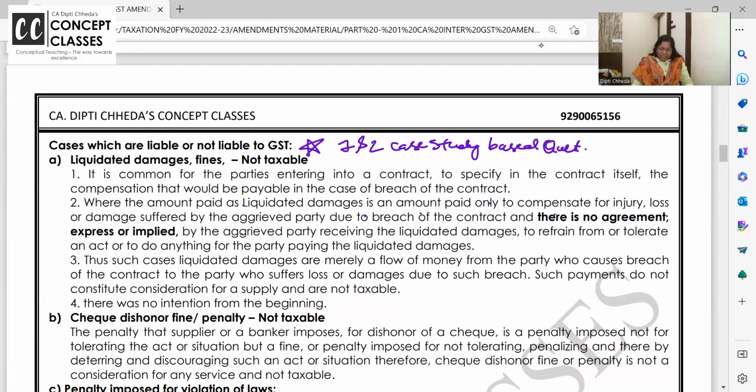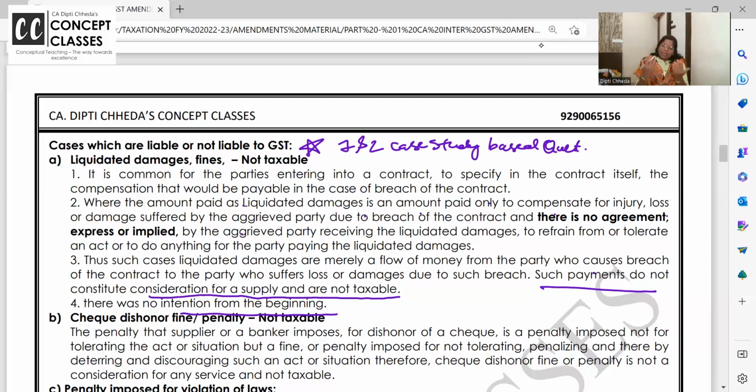So here, this liquidated damage is merely a flow of money from the party who causes the breach, because of whom the breach has happened, to the party who suffers the loss. Such payment does not constitute a consideration for supply, hence it is not taxable. See, there was no intention from the beginning. That's why I've written this line. Right from the beginning, was that the intention, that okay, we are entering into a contract, but surely either I will ditch or you ditch and we will charge the liquidated damages? It is not like that.